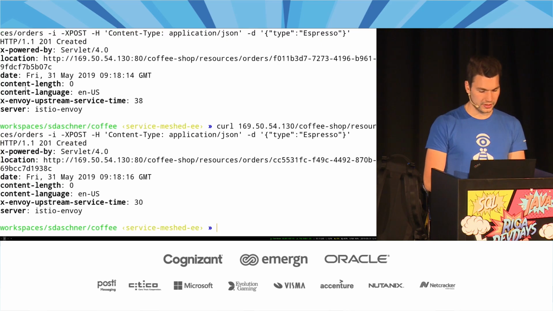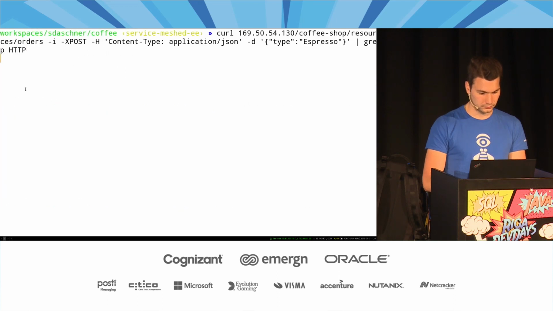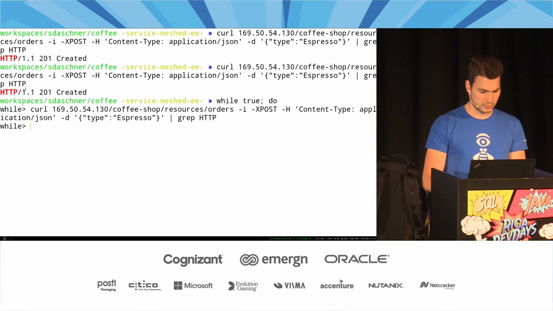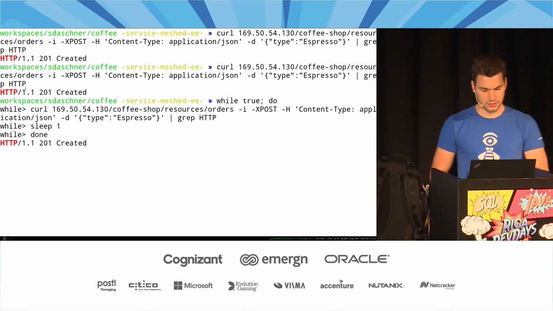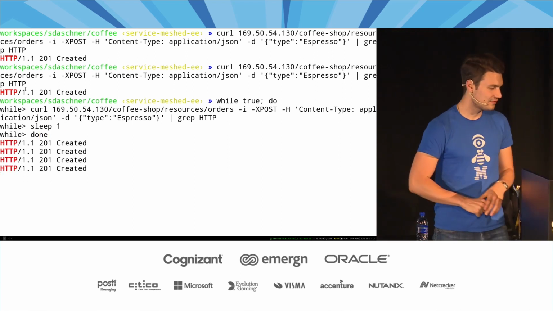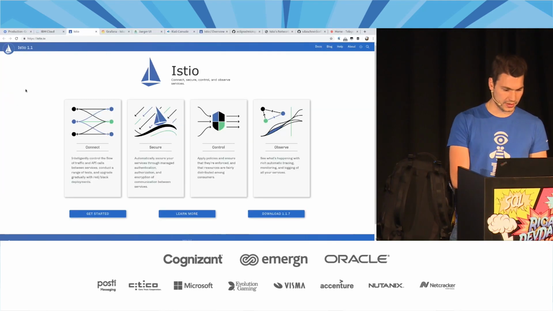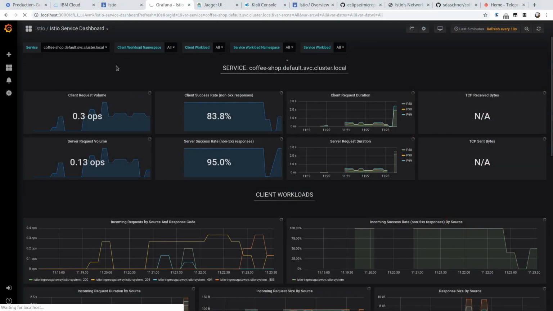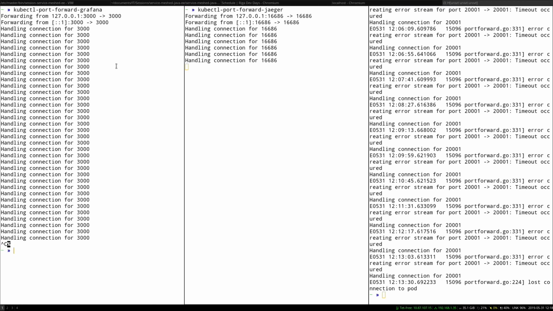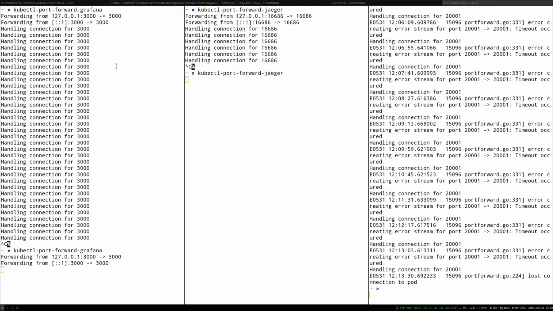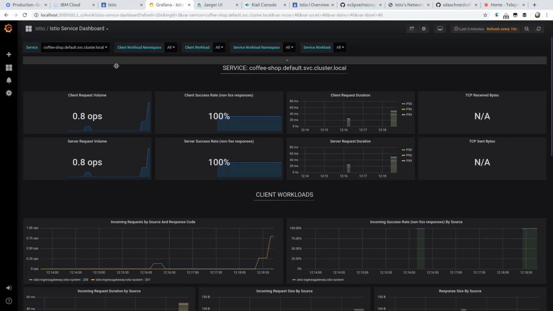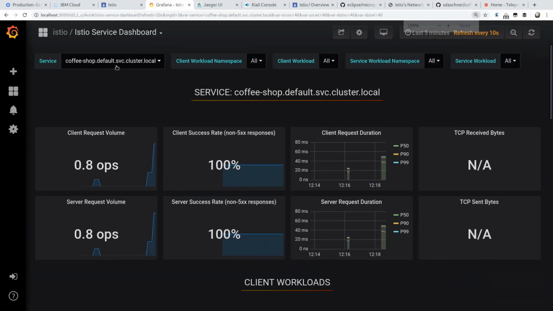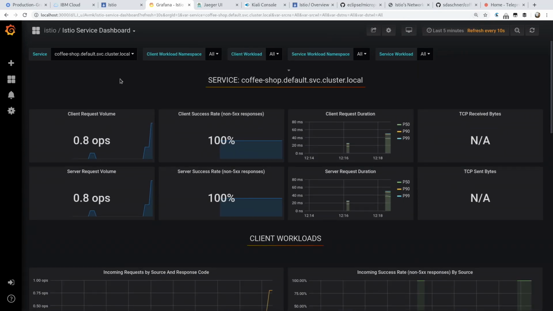So let's order some more coffee, to have a little bit more traffic in our cluster. And then we're going to have a look at this one. This is Grafana. I probably need to restart my port forwarding because of the network reset. Now it works. Grafana is a monitoring technology where we can have technical metrics that are provided here out of the box.